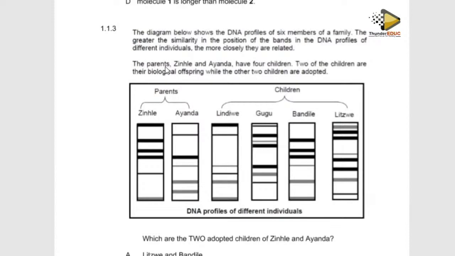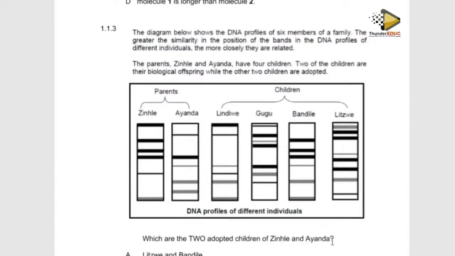They're saying that the parents, Zintle and Ayanda, have 4 children. Two children are their biological offspring, while the other 2 are adopted. The mother's and father's DNA must match the children's. They ask which 2 are the adopted children.